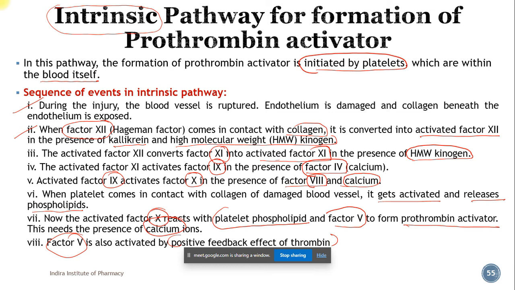Whatever activated factor 10 is there combines with the platelet phospholipids, which are released by the platelets when they come in contact with collagen, and factor 5 to form prothrombin activator. So here the intrinsic pathway ends, because the ultimate aim of the intrinsic or extrinsic pathway is the formation of prothrombin activator.